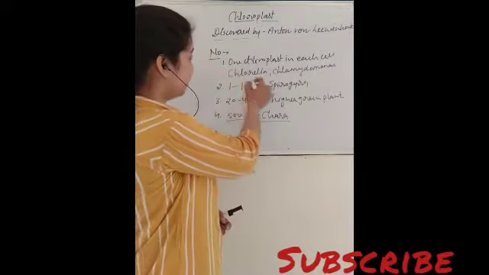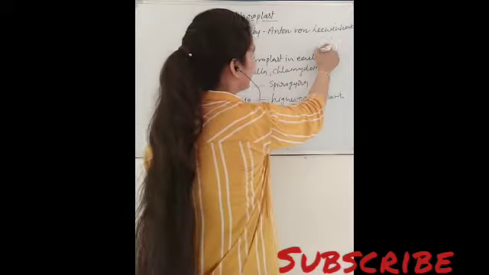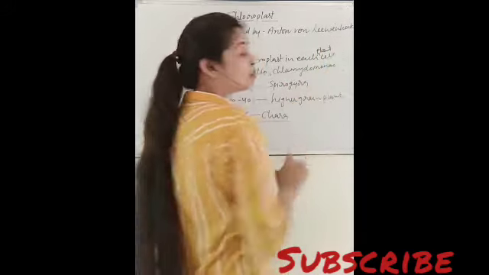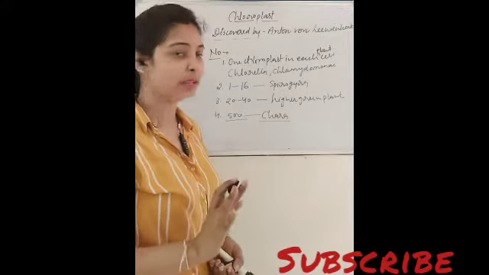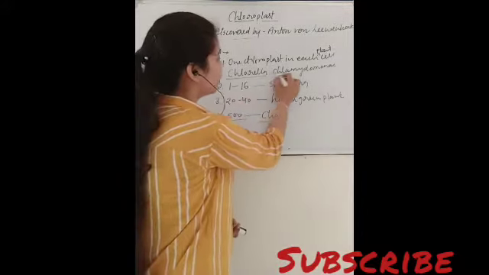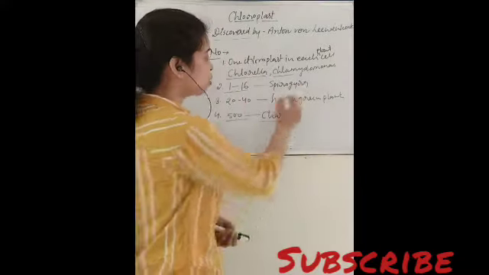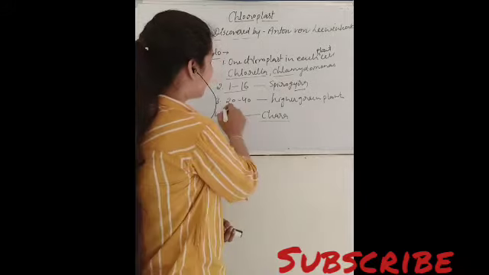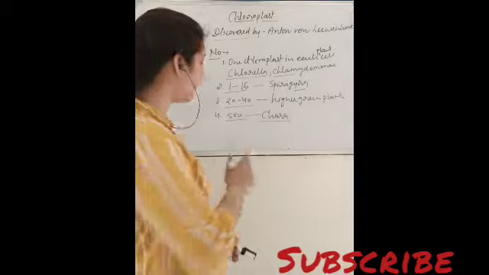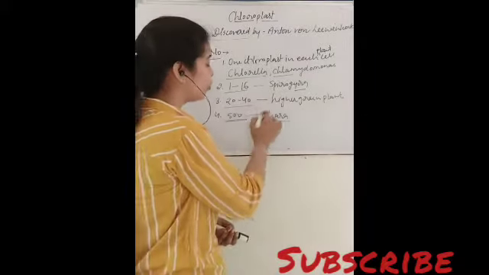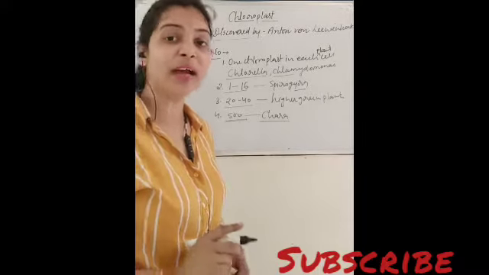Means there is mainly one chloroplast found in each plant cell. Plant ही लिख देते हैं क्योंकि क्लोरोप्लास्ट जो है सिर्फ और सिर्फ प्लांट सेल में ही पाए जाते हैं. These are not found in the animal cell, and the examples are chlorella and Chlamydomonas. And it can be 1 to 16 in Spirogyra. It can be 20 to 40 in the leaves of higher green plants. It can be 500 or more in the internodal cells of Chara.